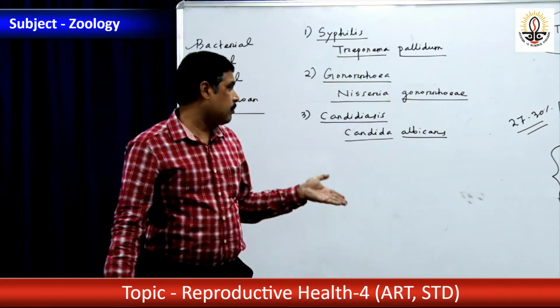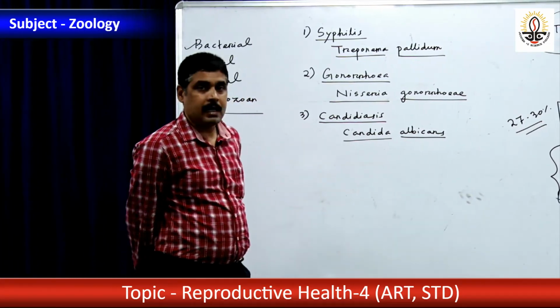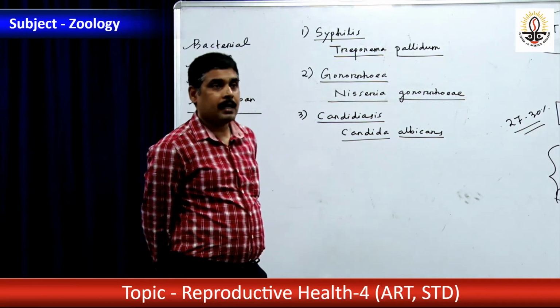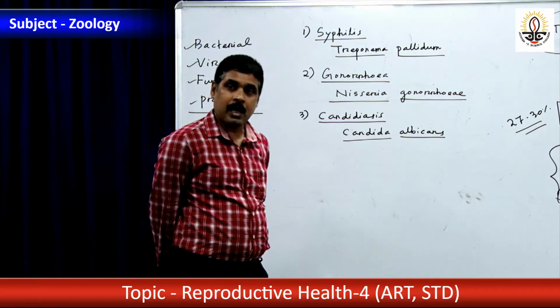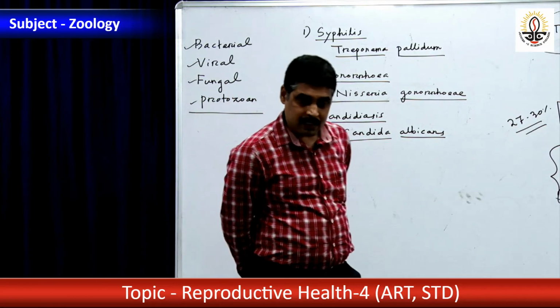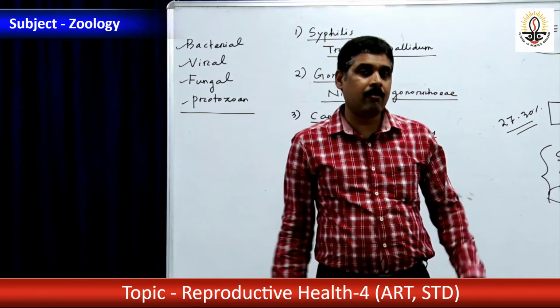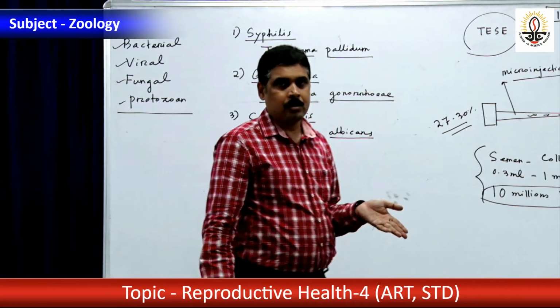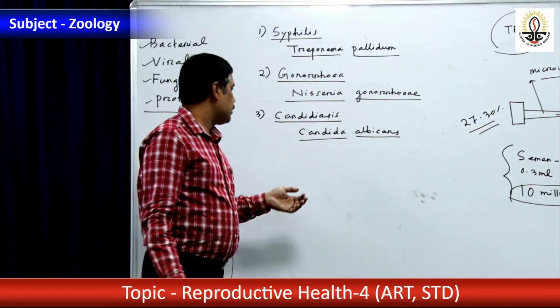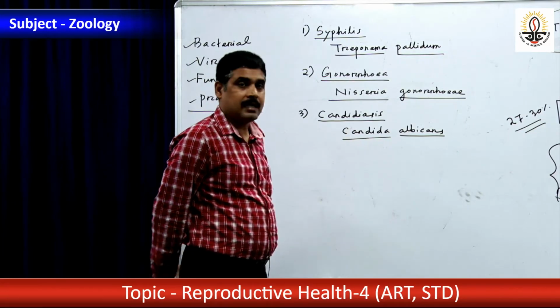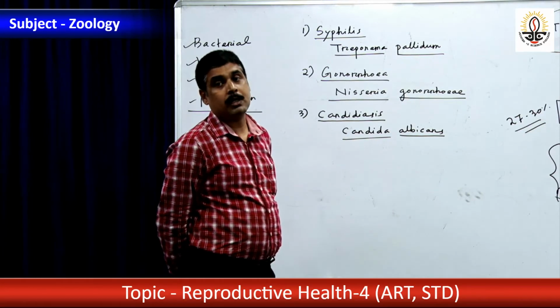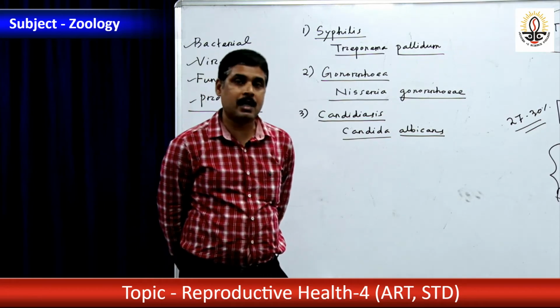And here the prevention of candidiasis, how can it be prevented? That is through not exposing the person having problems in the sexual organ. It is mainly transmitted by contamination or through sexual organ. That is why it should be prevented. And for medicine for candidiasis, there are clotrimazole, miconazole, and antifungal powders available.